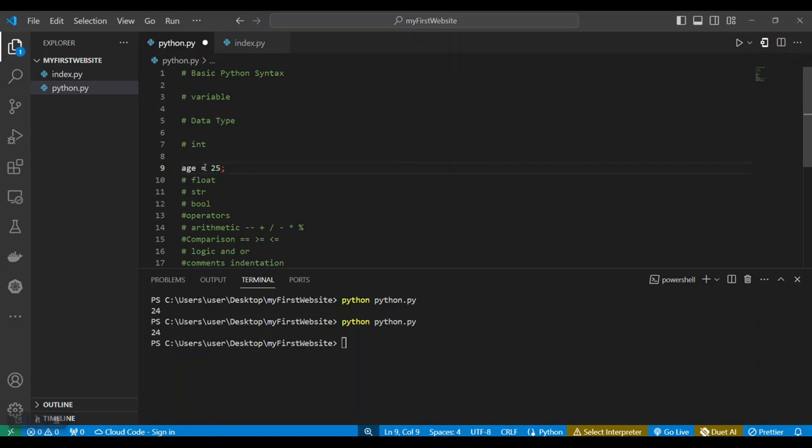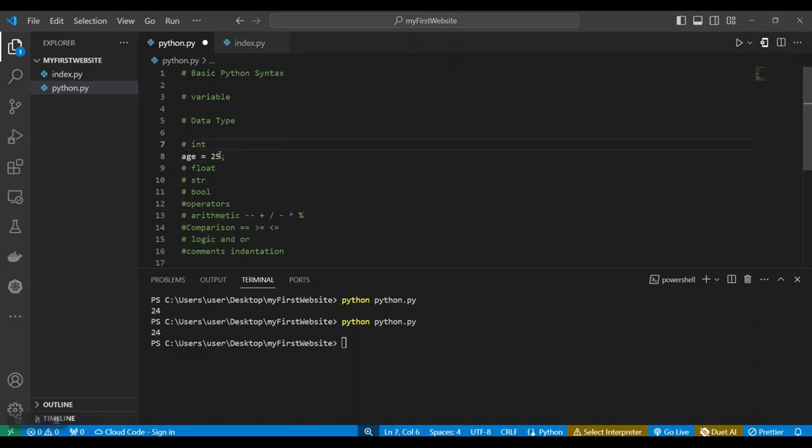So for instance, our age here is 24. And if you highlight it, you will see that we have a literal 25. Okay, we have literal 25. This shows that this is an integer that we've actually stored in this particular place.